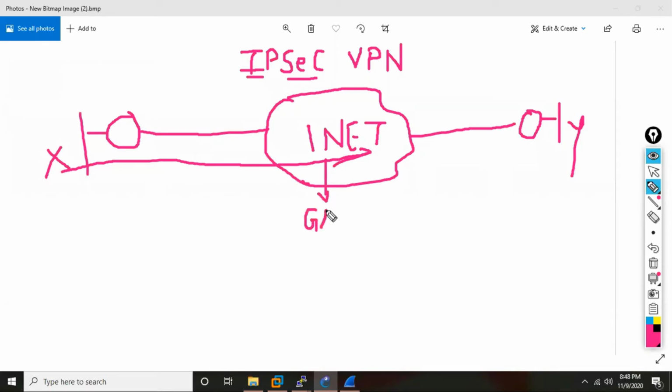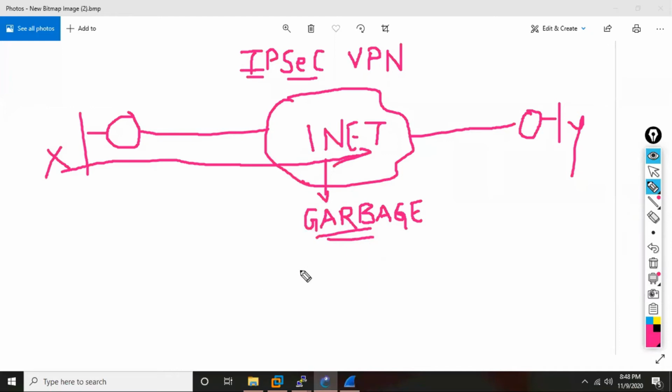They should not be able to see anything. It should not make any sense. If somebody captures my packet, yes, anybody can capture a packet. Capturing is not a big problem. But after opening the packet, the data should be garbage.